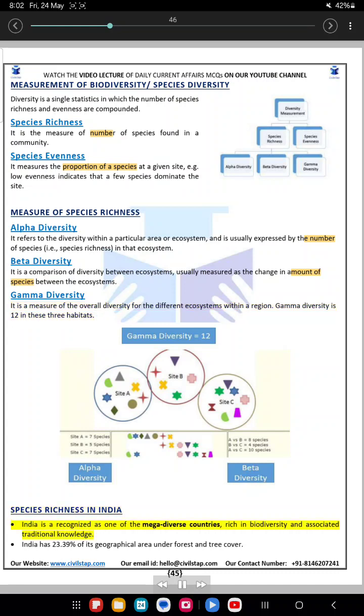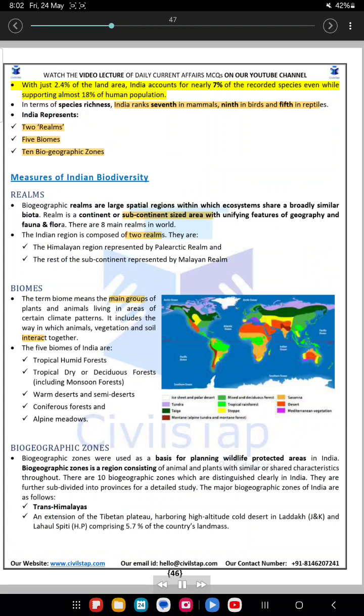Species richness in India. India is recognized as one of the mega-diverse countries, rich in biodiversity and associated traditional knowledge. India has 23.39% of its geographical area under forest and tree cover. With just 2.4% of the land area, India accounts for nearly 7% of the recorded species even while supporting almost 18% of human population. In terms of species richness, India ranks 7th in mammals, 9th in birds and 5th in reptiles. India represents 2 realms, 5 biomes, 10 biogeographic zones.